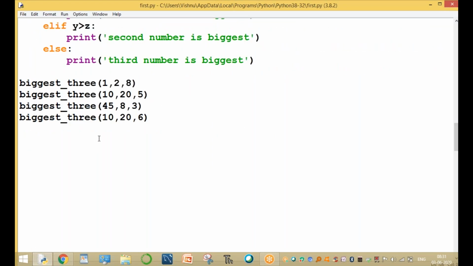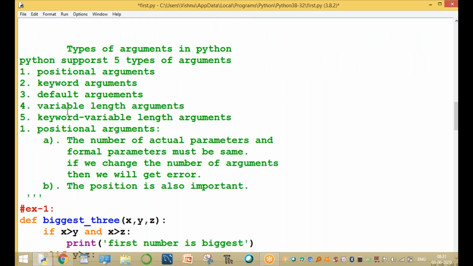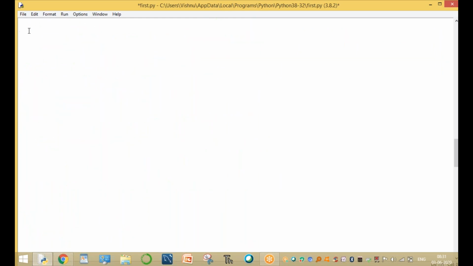Clear. And one more example, another example of positional arguments. Example 2: for example, a display function. Here x comma y, x comma y are called formal arguments. Here print, for example, your name, the name of the student.